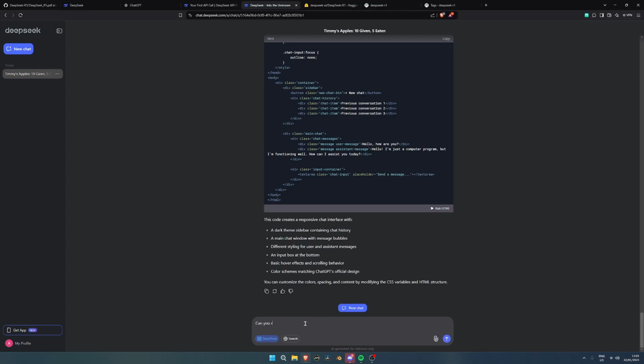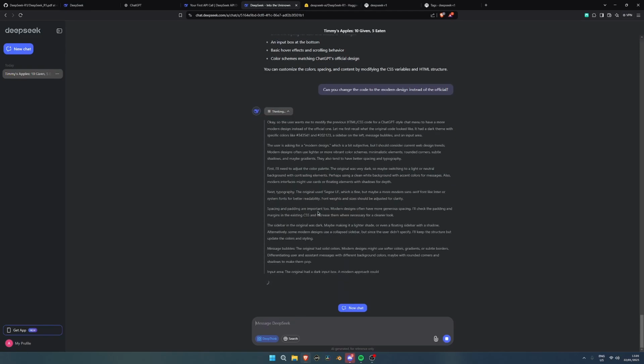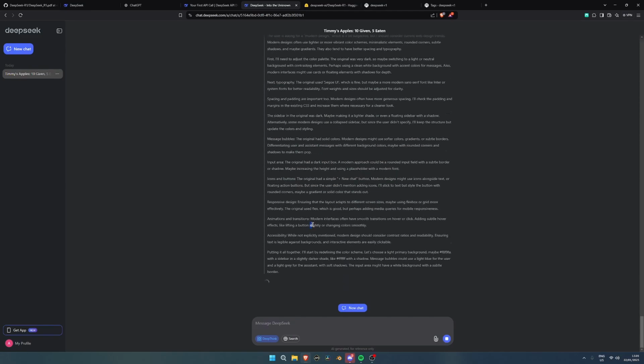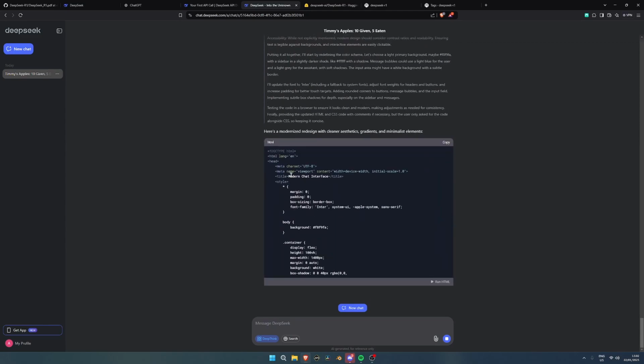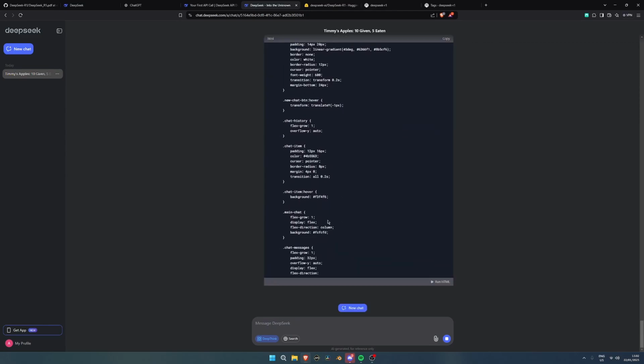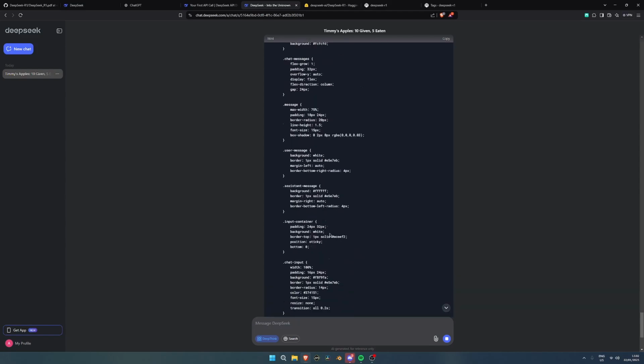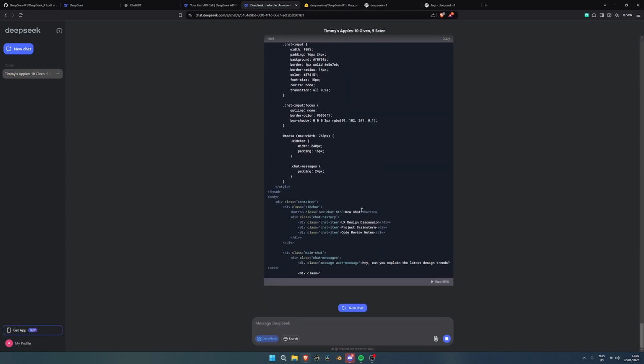Can you redesign it to the modern design? Change the code to the modern design instead of the official. Let's see. Alright, animations and transitions. So it's actually doing animations. Here it is. Modern chat interface. Simple CSS code, I guess. It's surely taking its time, but it's alright.